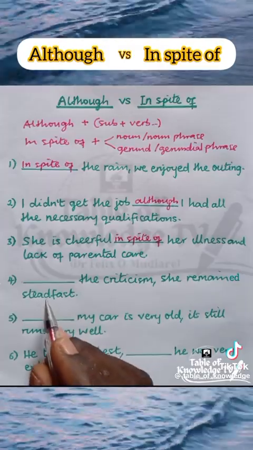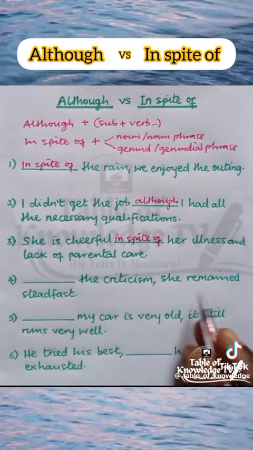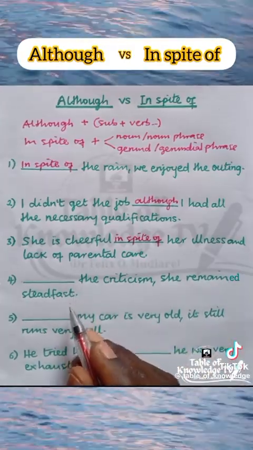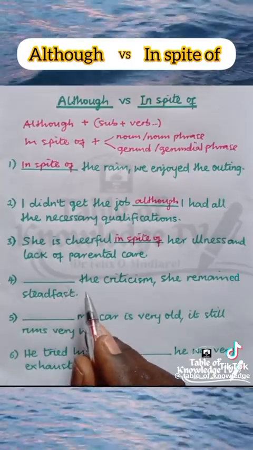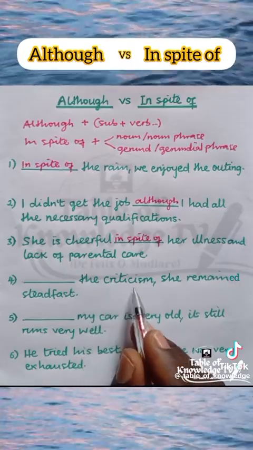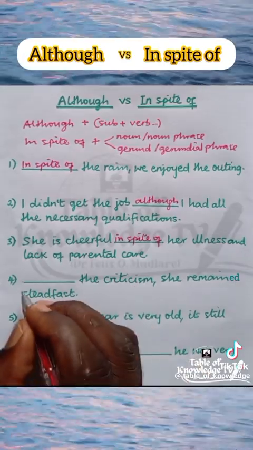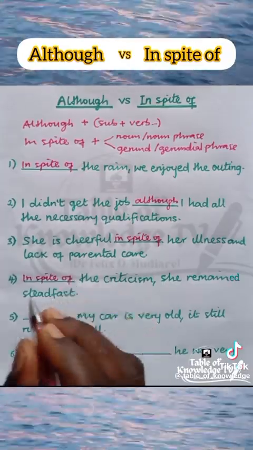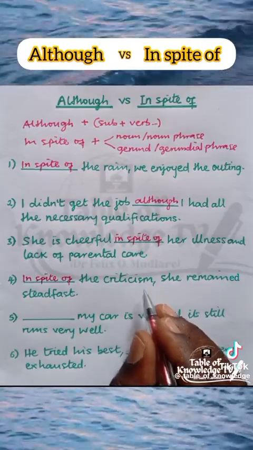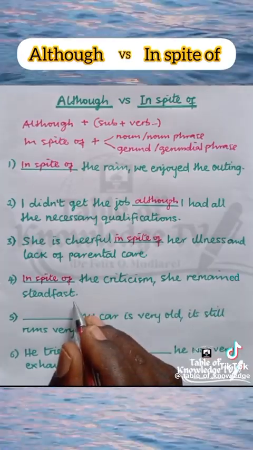Number 4. Blank the criticism, she remained steadfast. Here is the blank, after which you have the criticism. The criticism is a noun phrase, and a noun phrase comes after in spite of. So we have, in spite of the criticism, she remained steadfast.